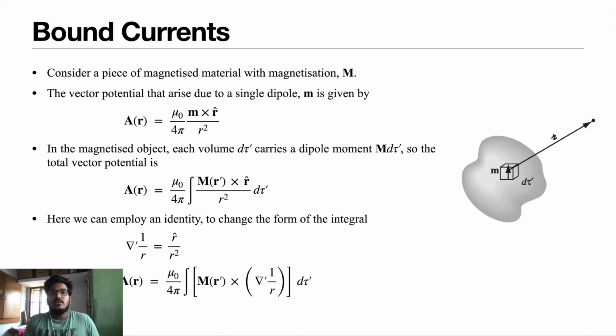So, bound currents: as I said, magnetized materials, which are magnetized by the external magnetic field, produce a magnetic field by themselves, as we see in the realistic picture. We are not providing any electric current passing through them.